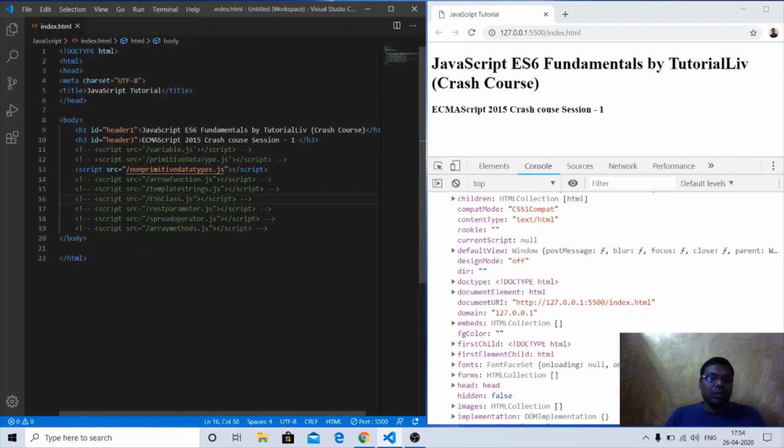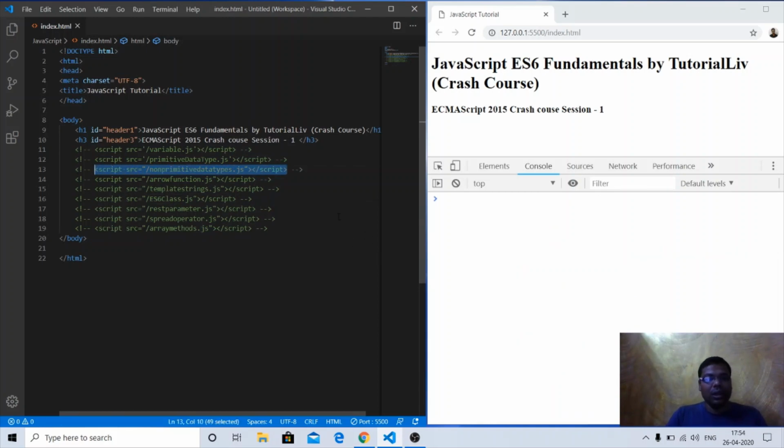We have seen today that the lecture became so long for this session. We have seen variables, primitive data types, and non-primitive data types. In the coming session, we will try to finish arrow functions, template strings, and ES6 classes. So that's all for today's session. This is the first session of the ES6 crash course. Please join us in the next session. We'll move forward.